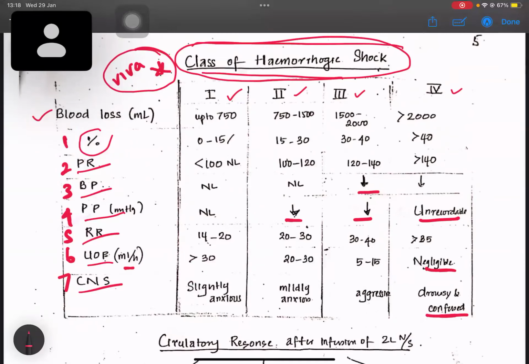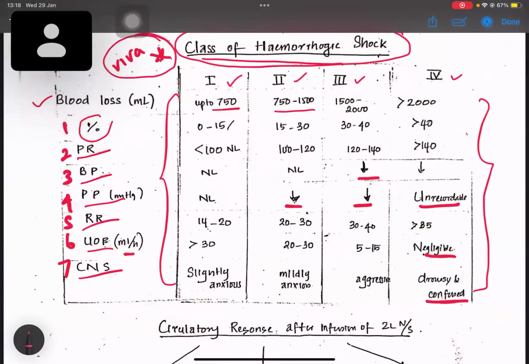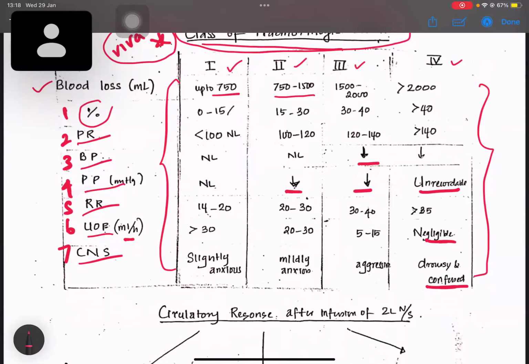So, according to the table, you should be thorough with this table, because in the vivas they will be giving case scenarios, and you should tell at which stage of shock the patient is currently on. If the blood loss is 750, or 1500, the category of shock varies. You should be thorough with this table.